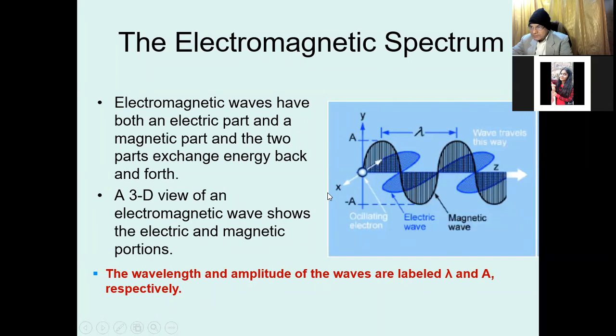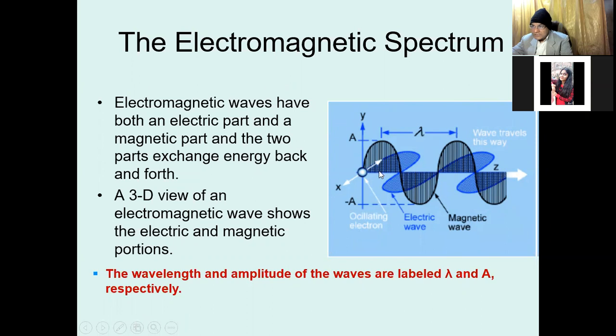These waves, along the x-axis and along the y-axis, these two types of waves are perpendicular to each other, and the direction of propagation is along the z-axis. So wave travels in this direction.